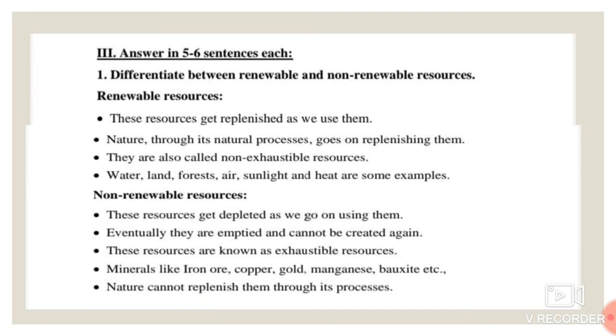Next one, these resources are known as exhaustible resources. Minerals like iron ore, copper, gold, manganese, bauxite, etc. are examples of non-renewable resources. Nature cannot replenish them through its process. Renewable resources will be replenished by the natural process, but non-renewable resources are not replenished through the natural process. This is the difference between renewable and non-renewable resources.